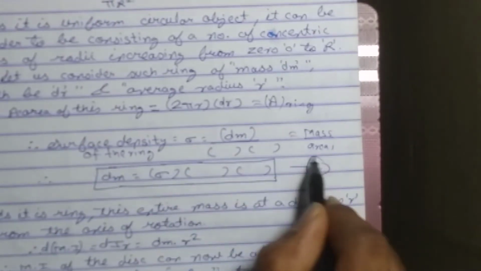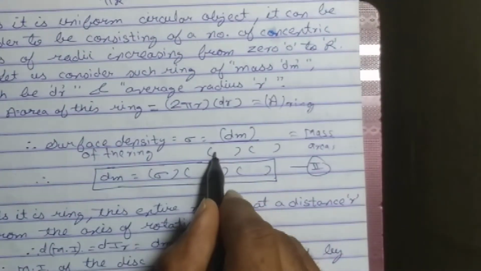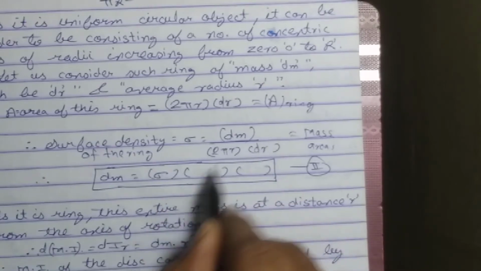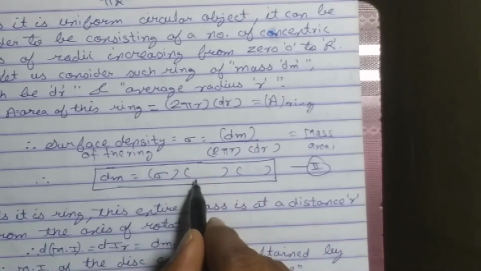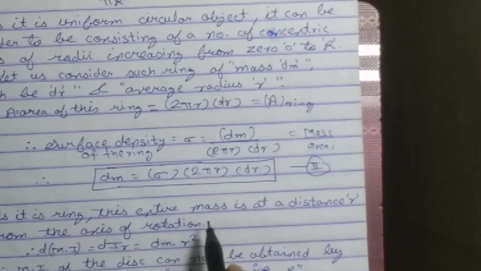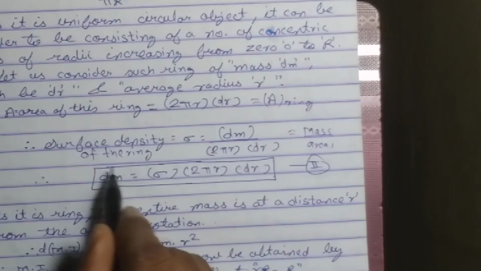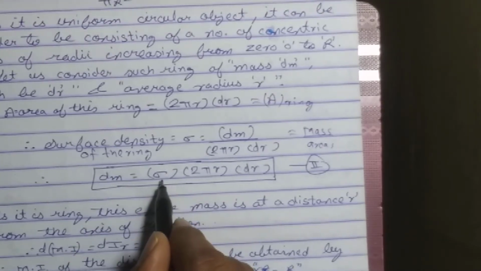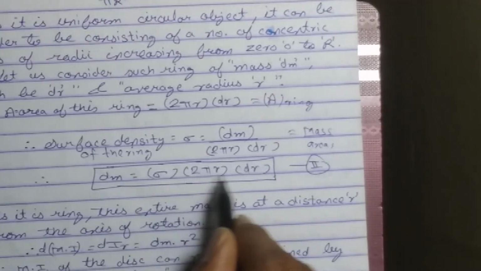What is the formula for area we derived here? 2 pi r multiplied by dr. So students, what is dm? Sigma into 2 pi r into dr. So students, we found the small mass in terms of surface density, length and width.